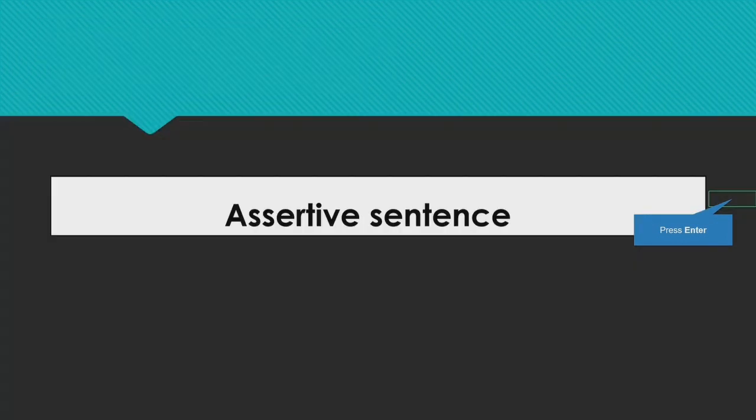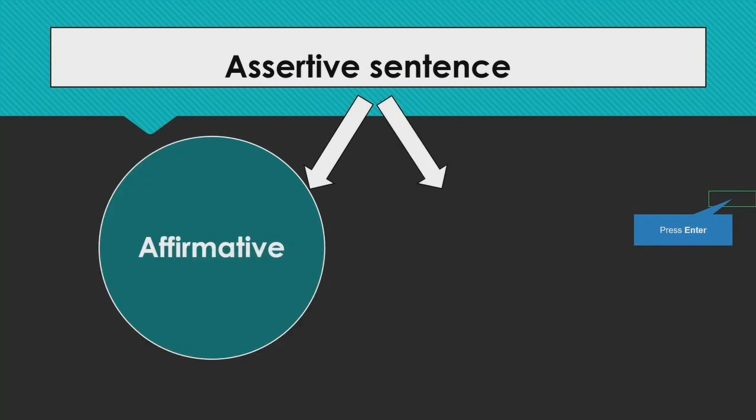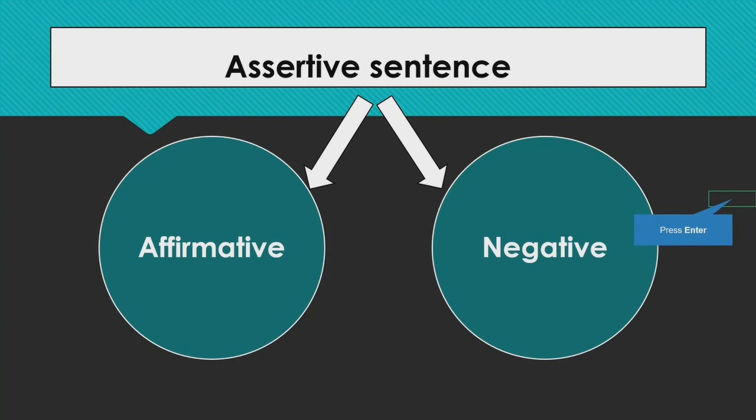Okay, for maintaining the meaning we need to understand some rules also. Before we start that, understand that assertive sentence is divided into two parts, affirmative and negative. So affirmative we call positive also, and negative means the sentence in which some negative words like no, not, never are contained.